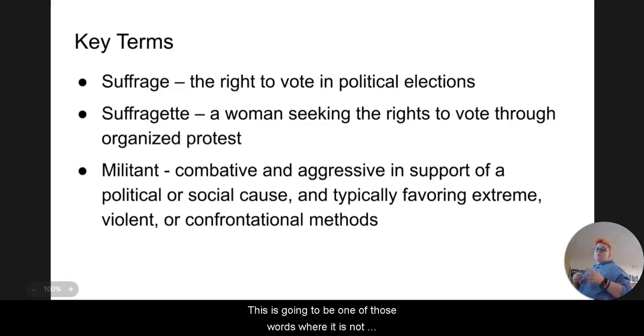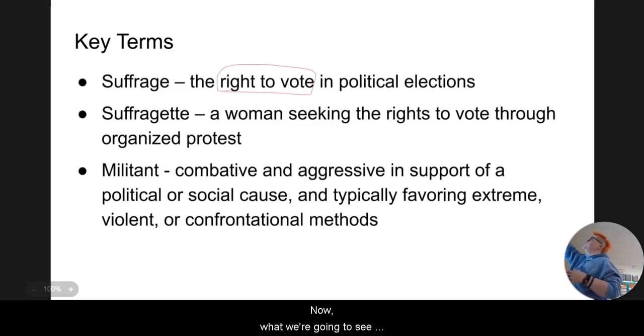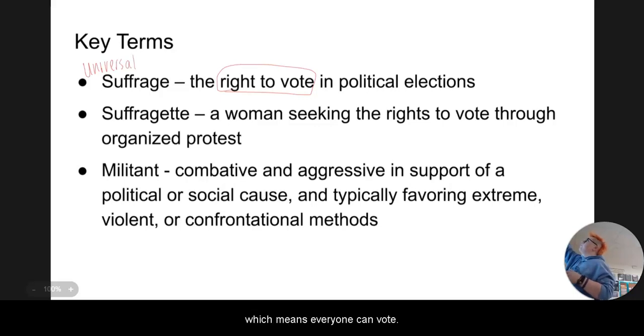This is going to be one of those words where it is not going to look like the word it's closest to, which is suffering. It has nothing to do with suffering. Suffrage has to do with the right to vote. Now, what we're going to see sometimes is the phrase universal suffrage, which means everyone can vote. So when something is universal, everyone has it.